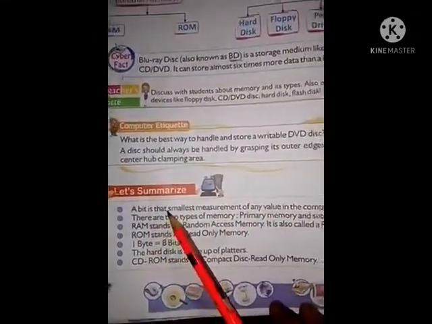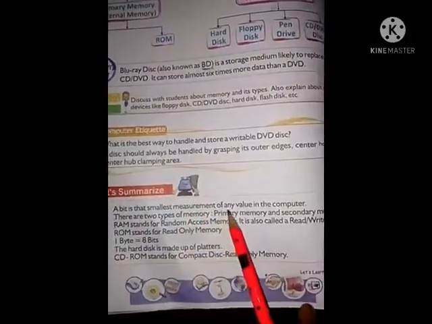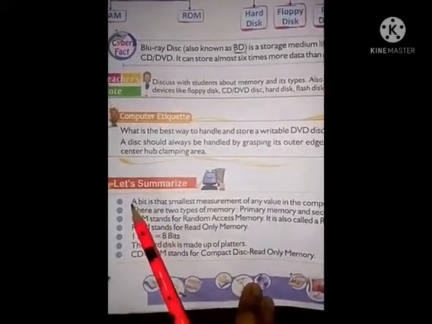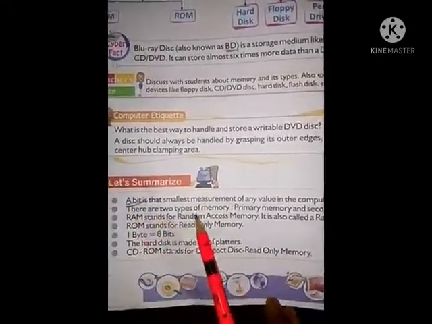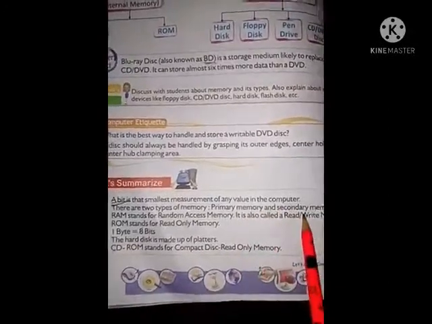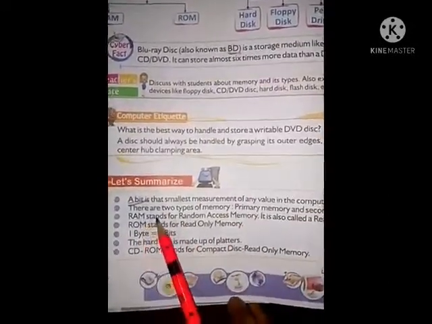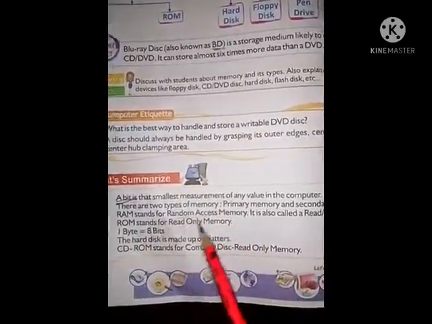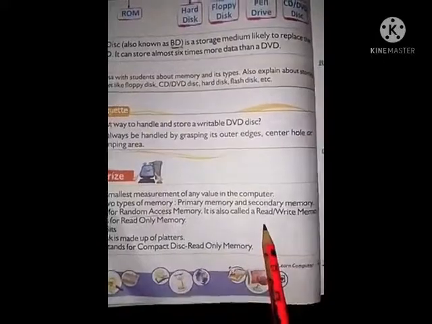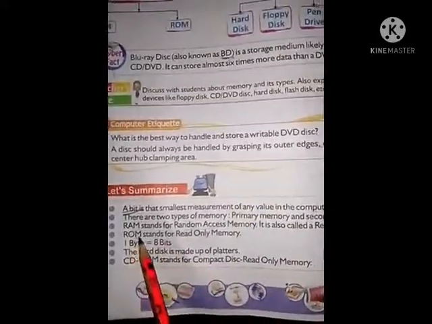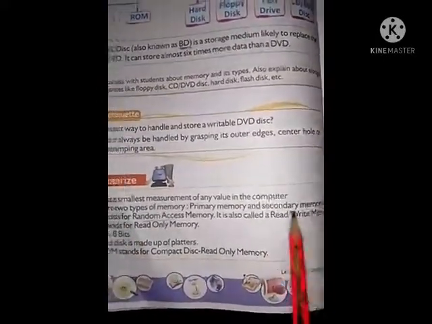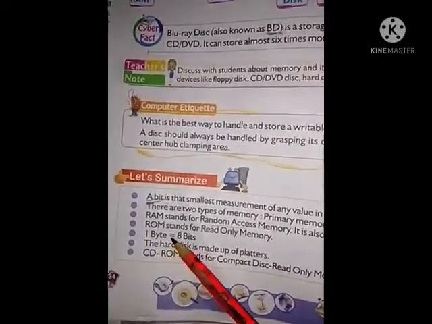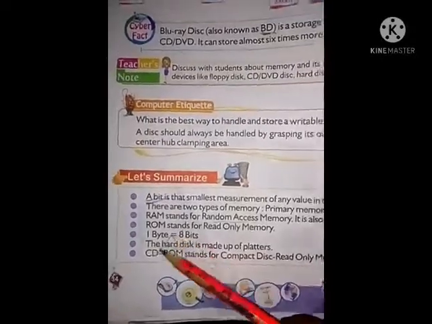Now see, let's summarize. A bit is the smallest measurement of any value in the computer. Okay. There are two types of memory, primary memory and secondary memory. We know this. RAM stands for random access memory. It is also called read or write memory. Okay. ROM stands for read only memory.